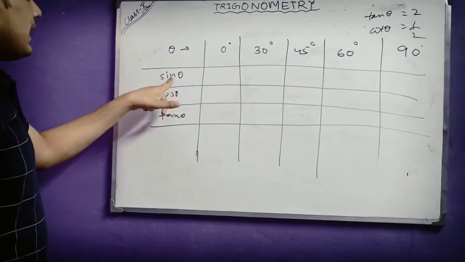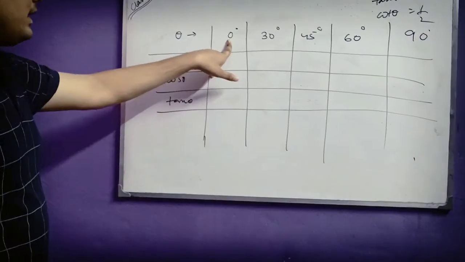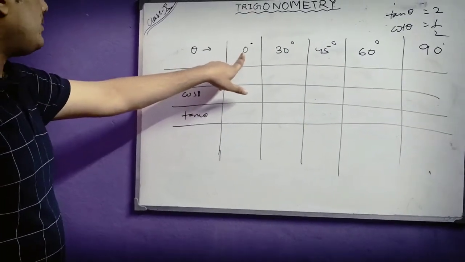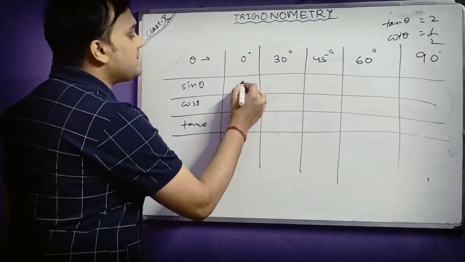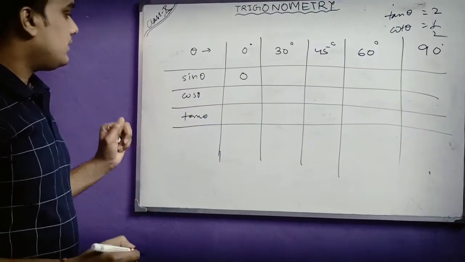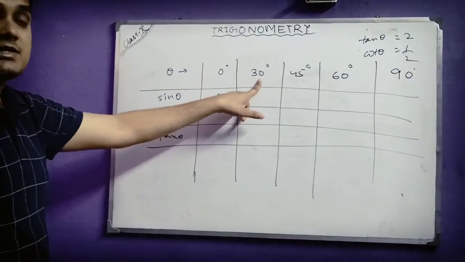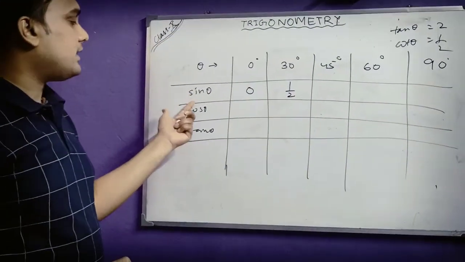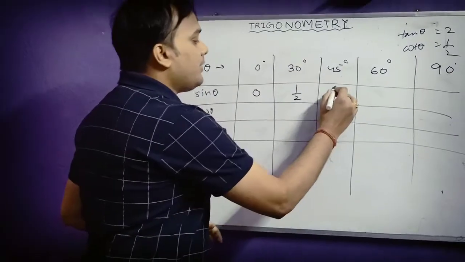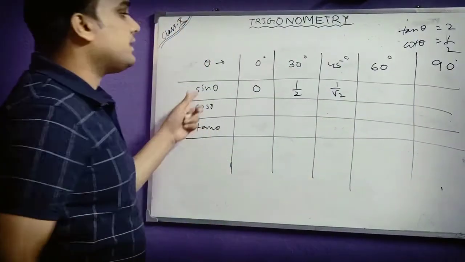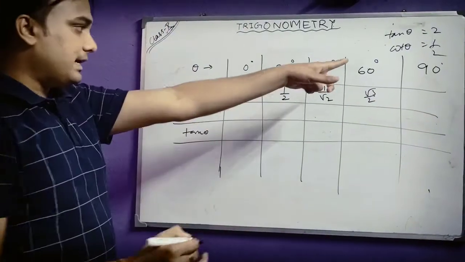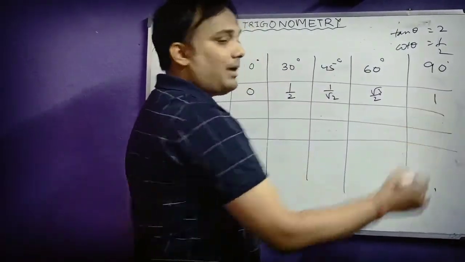For sin theta, if theta is 0 degree, it will be 0. When theta is 30 degree, it will be 1 by 2. When theta is 45 degree, it will be 1 by root 2. Sin 60 degree is root 3 by 2. And sin 90 degree will be 1.